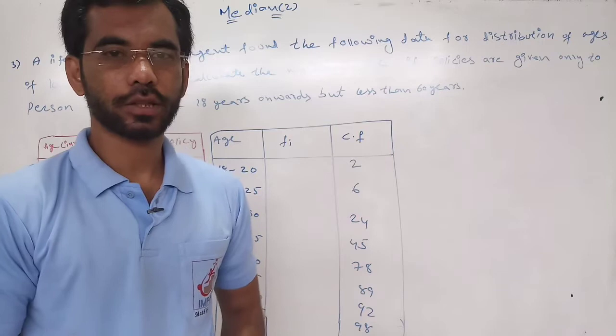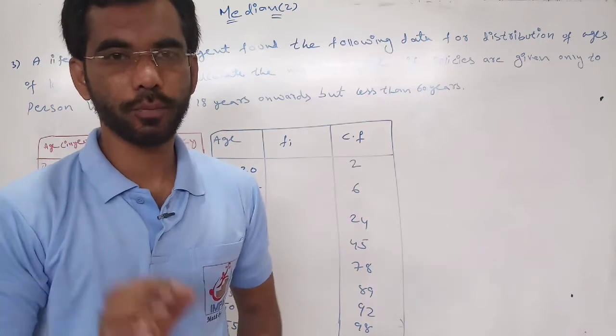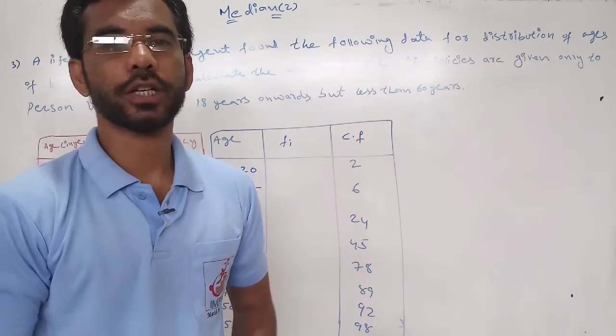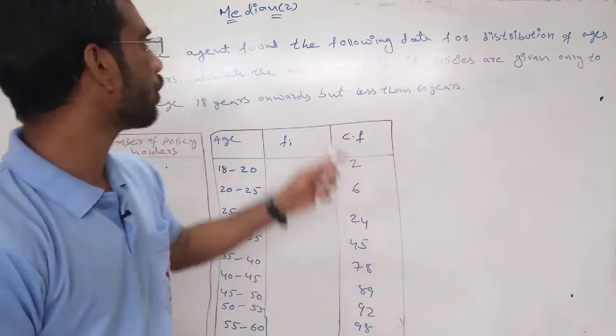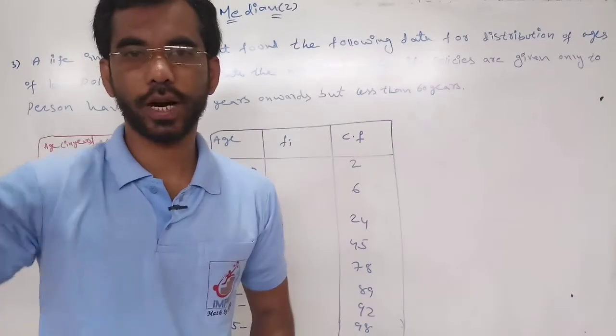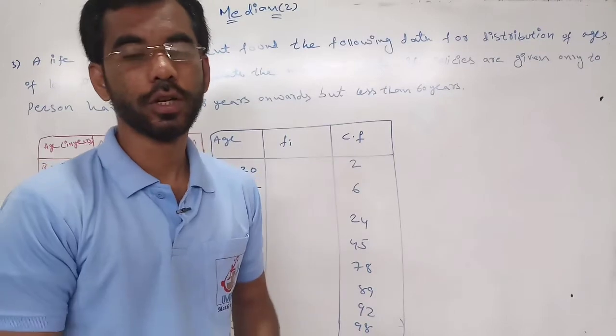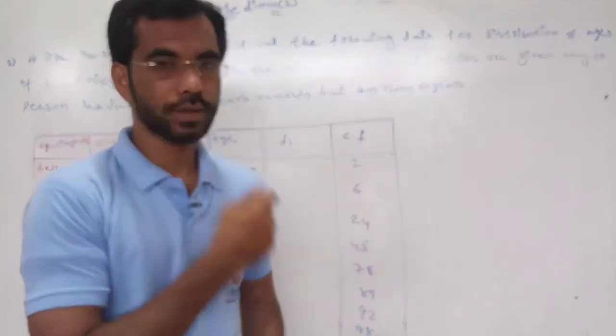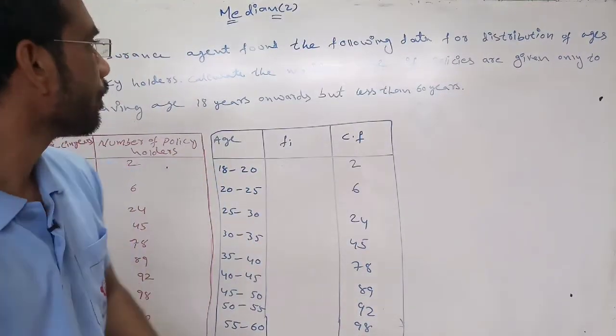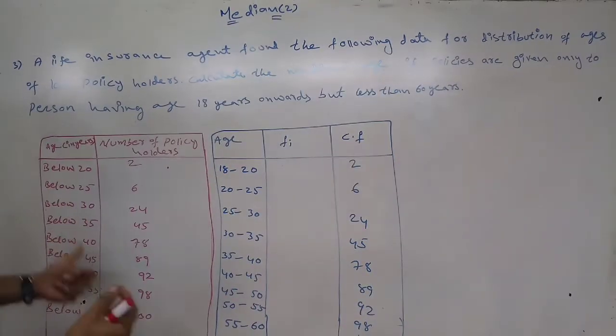Today we are going to solve one problem of NCERT 10th class, chapter 14.3 exercise, question number 3, to find out the median, part 2. Part 1 we have seen in the previous video. We are going to see part 2 by taking this question. Let me read the question.